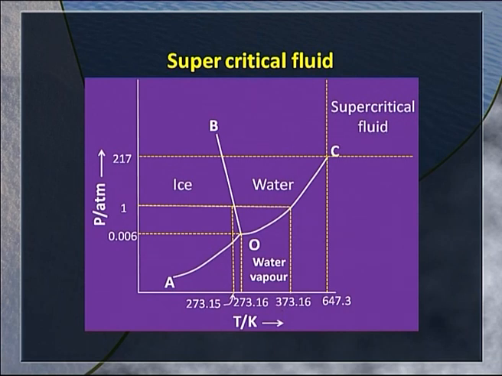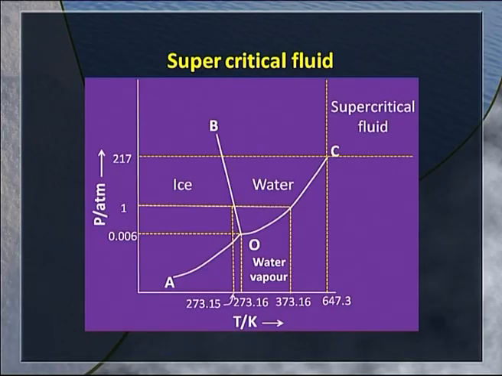If you go beyond the critical point, that means if the pressure is above the critical pressure and the temperature is above the critical temperature, we reach the region in which the gas and the liquid become indistinguishable, they become one. There is a smooth transition at the critical point from liquid to vapor and vapor to liquid, and we have an interesting region with several applications called the supercritical fluid region.